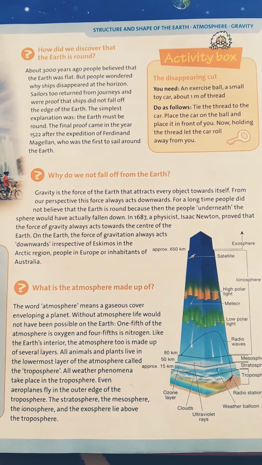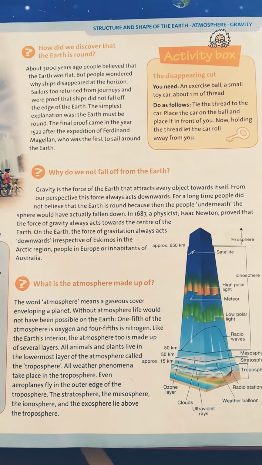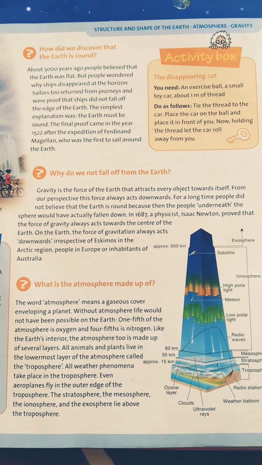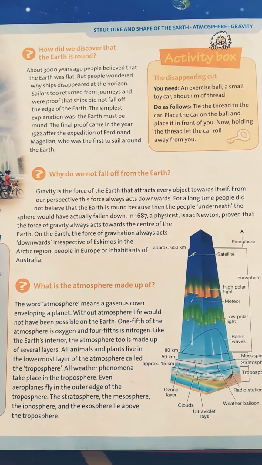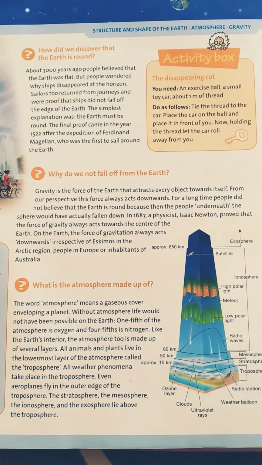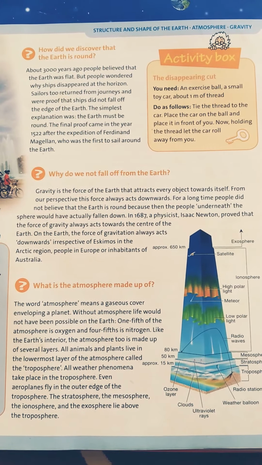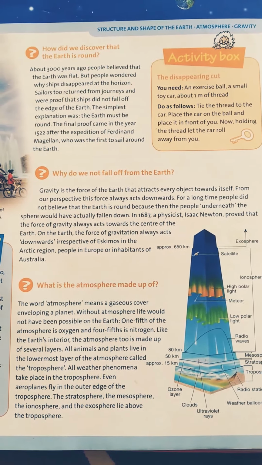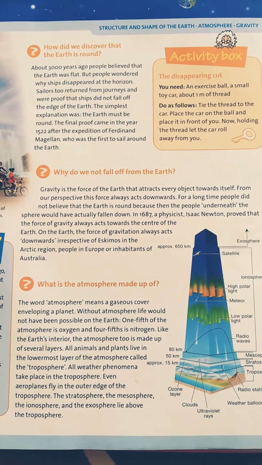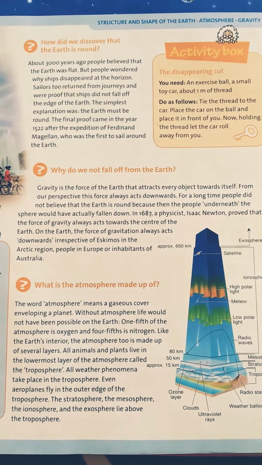In 1687, the physicist Isaac Newton proved that the force of gravity always acts towards the center of the earth. On the earth, the force of gravitation always acts downwards, irrespective of Eskimos in the Arctic region, people in Europe, or inhabitants of Australia.